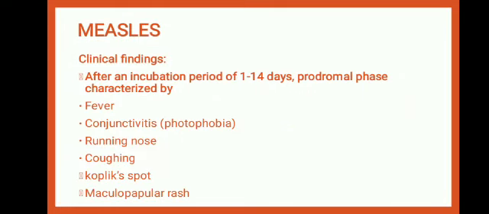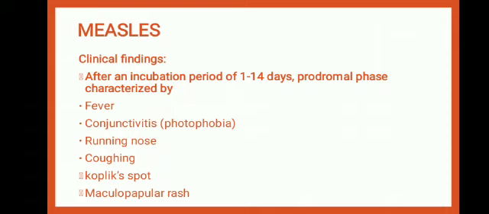Okay, moving on to the next slide, let's talk about its clinical findings. After an incubation period of 1 to 14 days, the prodromal phase will start, which is characterized by fever and conjunctivitis. Conjunctivitis is an inflammation of the conjunctiva of the eye, which is a transparent membrane that lies under your eyelid and covers the white part of your eyeball.